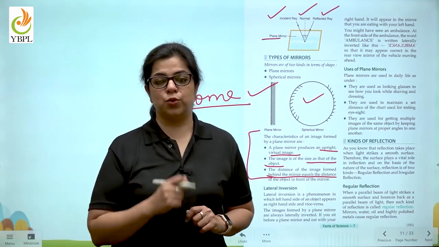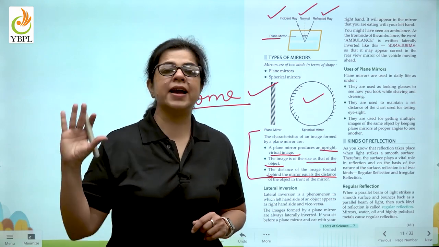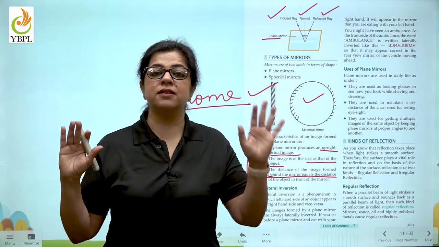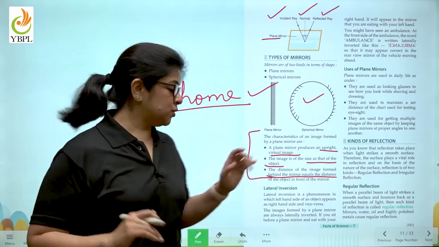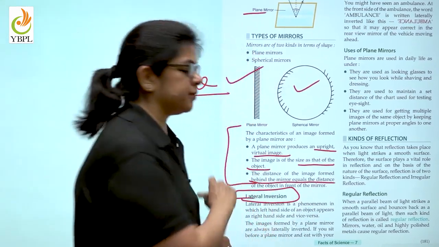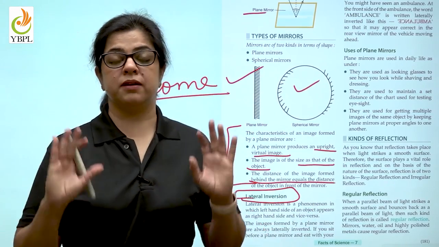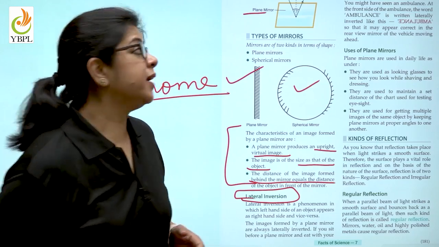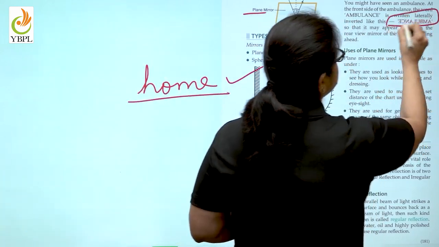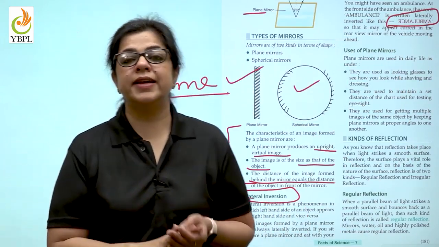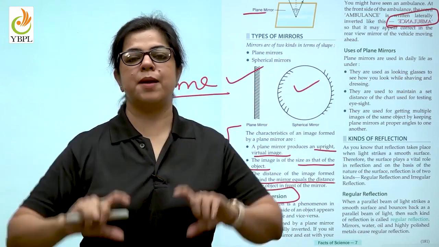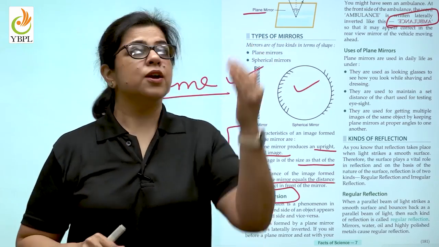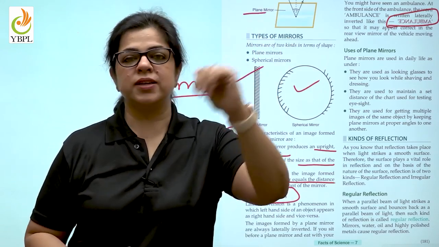But one thing that you would have noticed is that if you raise your right hand in front of the mirror, your left hand appears to be raised in the mirror. Why? Because of lateral inversion. So whatever you do in front of the mirror, your opposite body part will appear to do the same in the mirror. That is why, if you have noticed, the word ambulance is written in a laterally inverted form in front of the ambulance. Why? Because when you are driving and you look into your rear mirror, you will see the word ambulance laterally inverted.